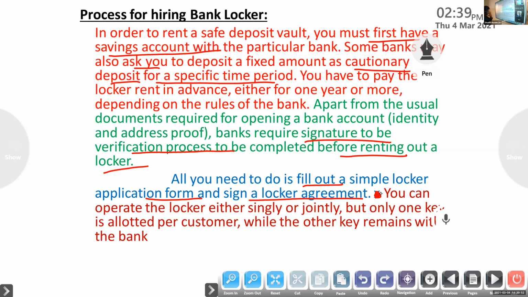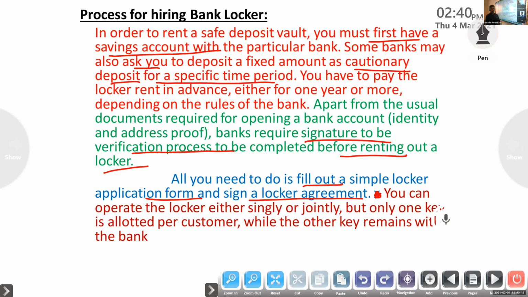If we are taking a bank locker jointly, only one key is allotted per customer. Because only two keys are there, one key is with the bank, and another key is with the customer. Even if you are opening it jointly, only one key is allotted per customer, and the other key remains with the bank. So these are the processes of hiring a locker.